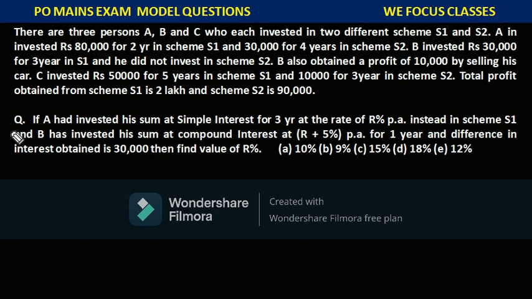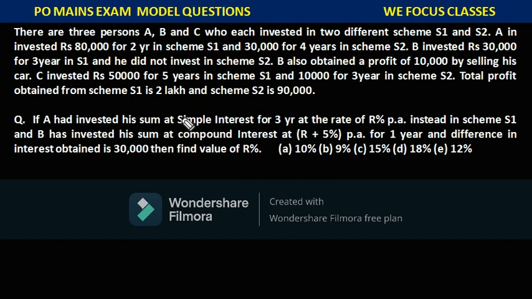So this is one more question based on the same data. We'll just read the data. If A had invested his sum at simple interest for 3 years at a rate of R% per annum instead of scheme S1, and B has invested his sum at compound interest at a rate of R plus 5% per annum for 1 year, and the difference in interest obtained is 30,000, find the value of R.